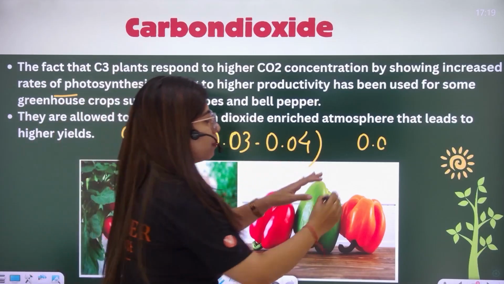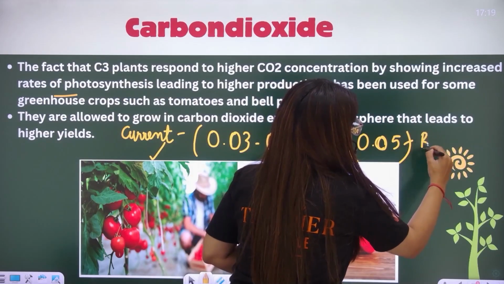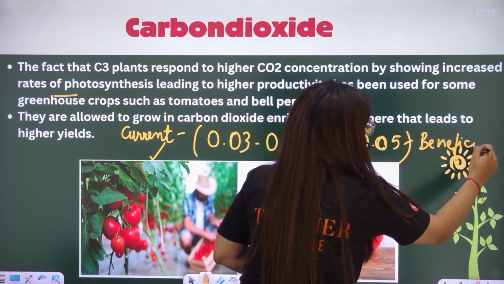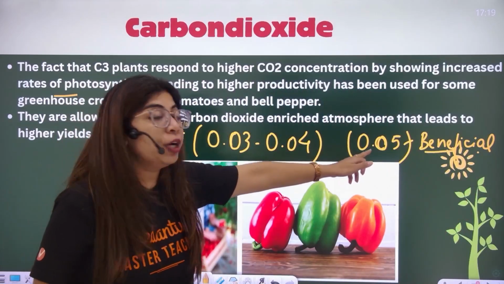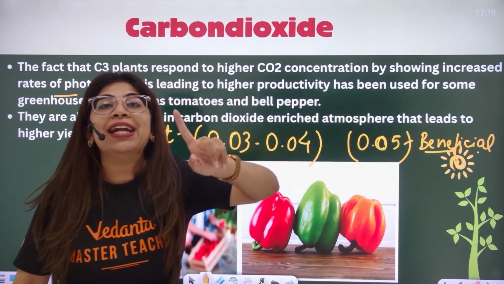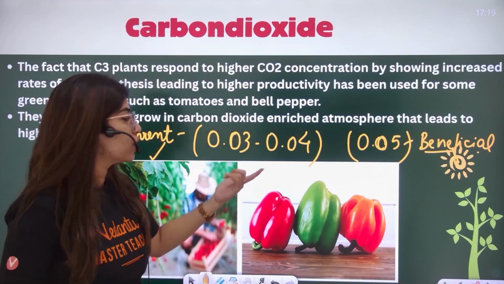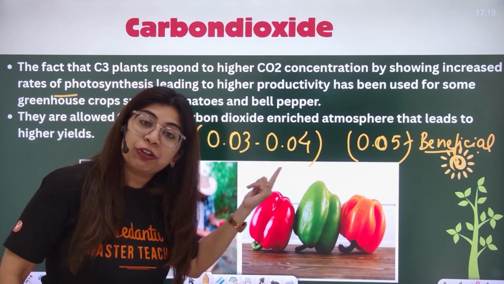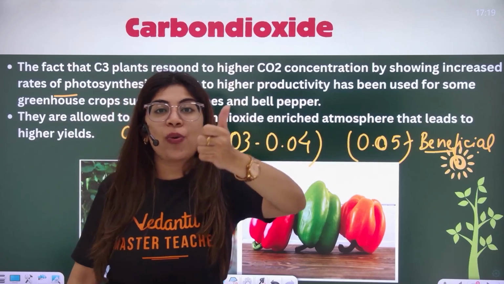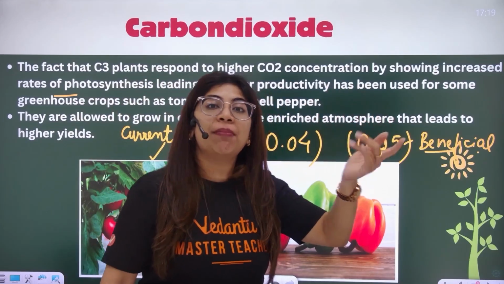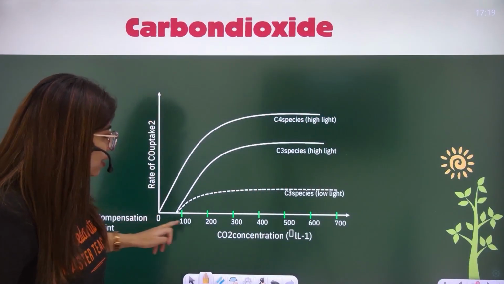So I'm saying that if I increase this value up to this, it is beneficial. But if I exceed it beyond 0.05, then it is going to become detrimental, negative for the plant over long periods. This is the atmospheric carbon dioxide concentration in percentage. If you increase it up till this much, yes, it's going to help the plant. But further above it, it would have a negative impact, all of you. Okay? But you see this? That's a graph.